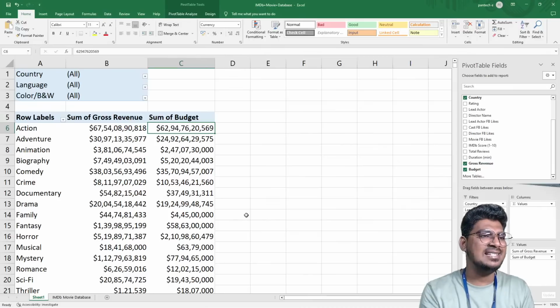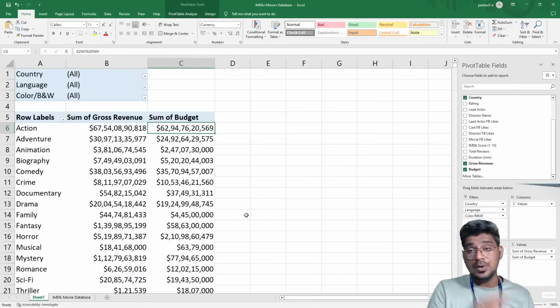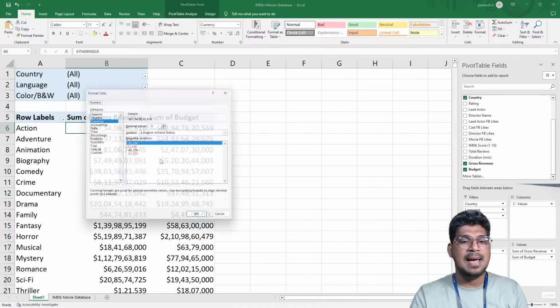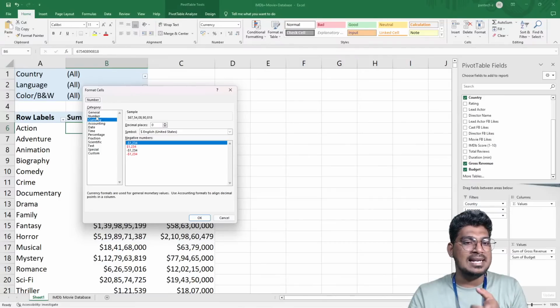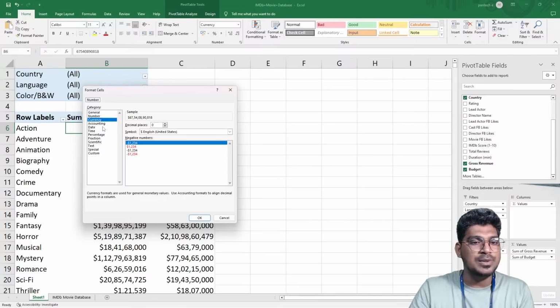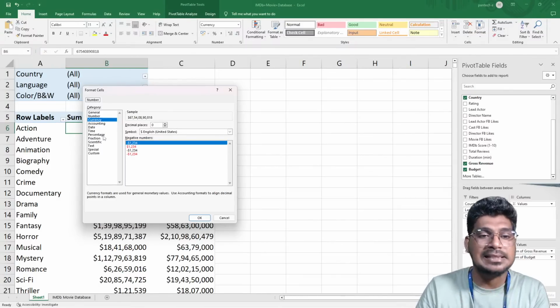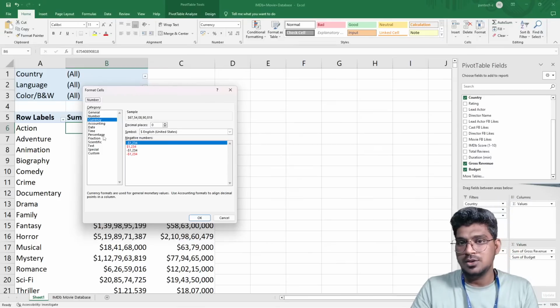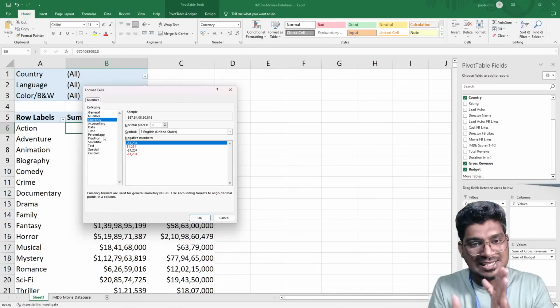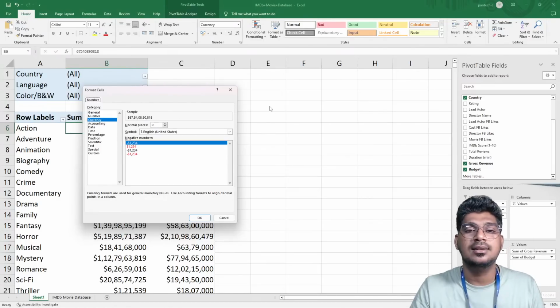This is a very easy way to change the format. You can convert to any kind of format presented here. For example, I want to convert to another number format, or in a general format, or in accounting, or into date, time, or percentage. It is possible to make it percentage-wise also. So as per your requirement, you can change it to the format of this particular number.